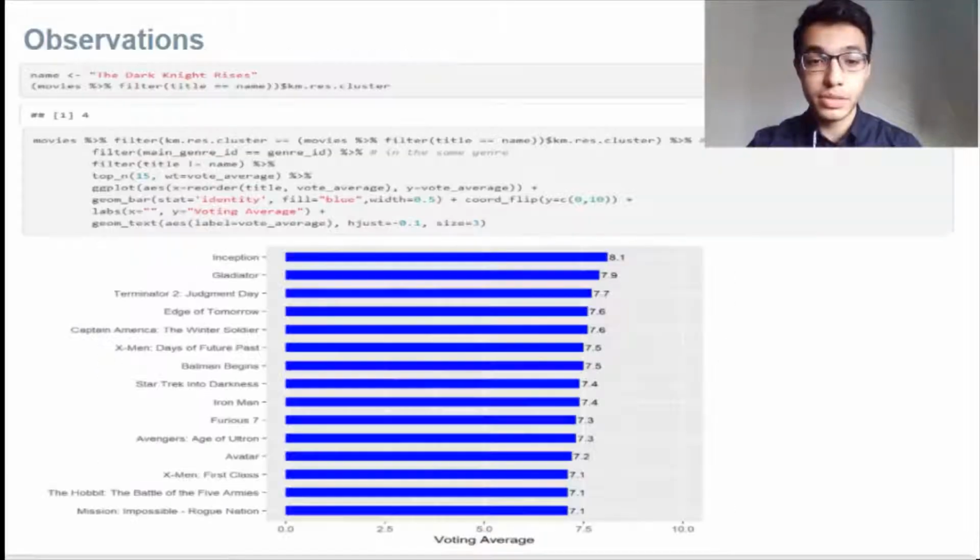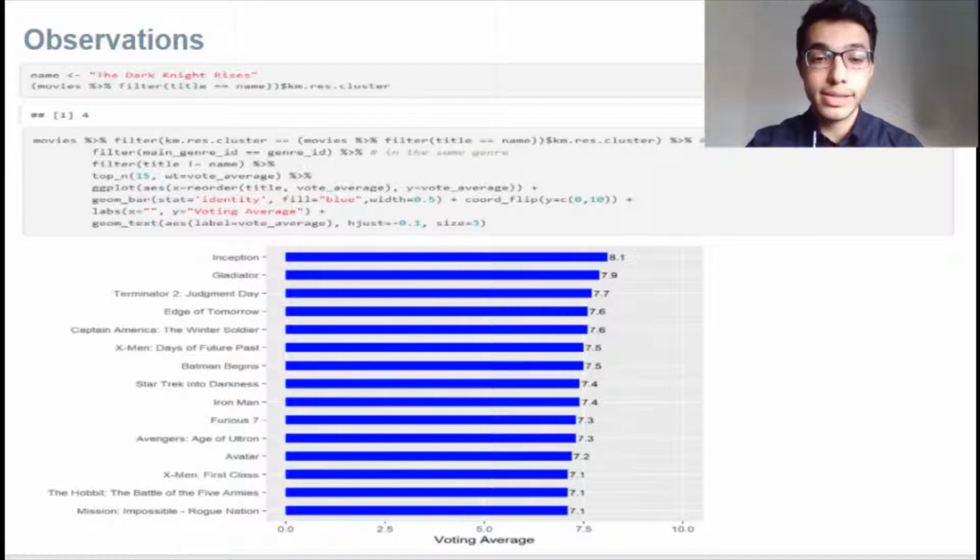For the future observations, we applied the k-means clustering method with k equals 7 clusters. In this example, we want to recommend some movies similar to the movie The Dark Knight Rises. We found this movie to be in cluster 4. Then we recommend the 15 highest rated movies in cluster 4 and in the same genre using filters.